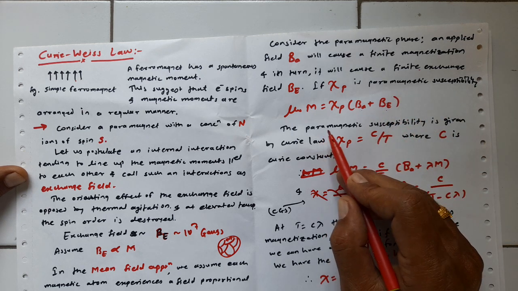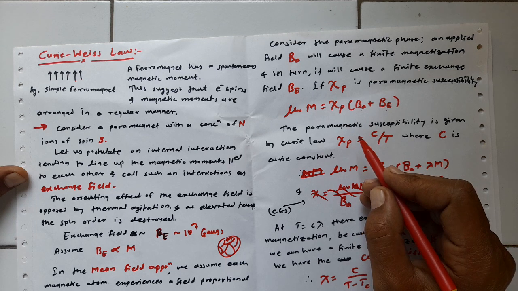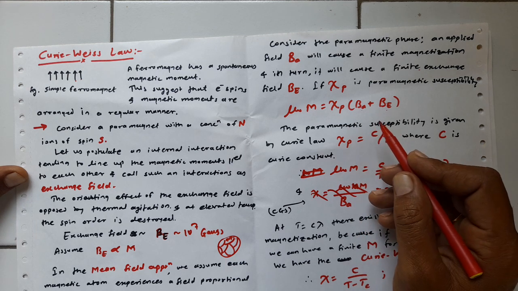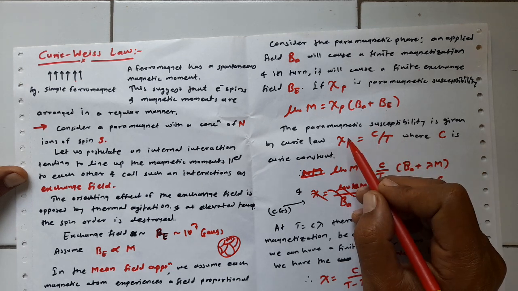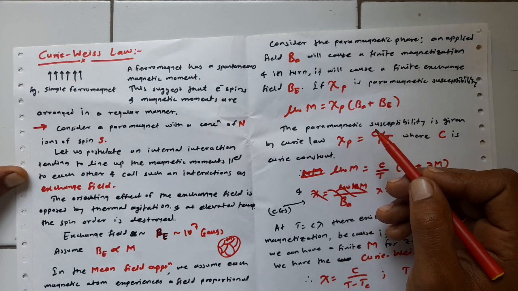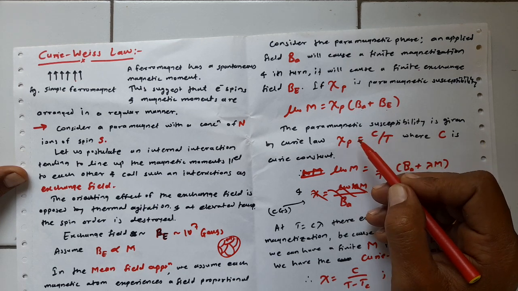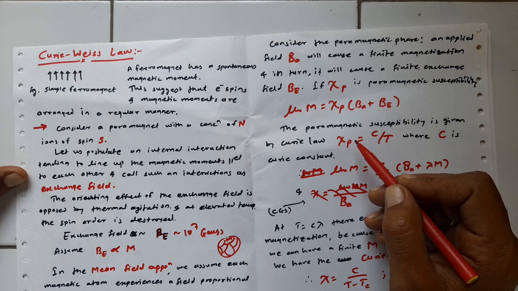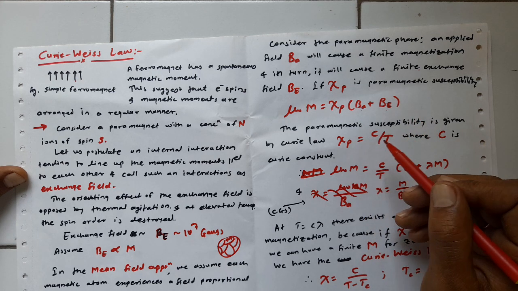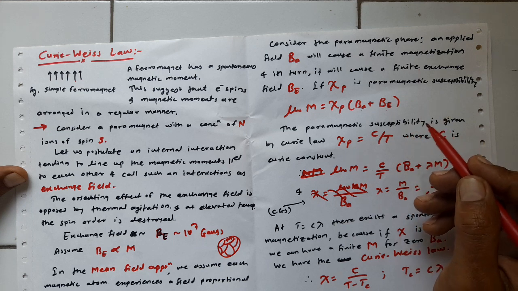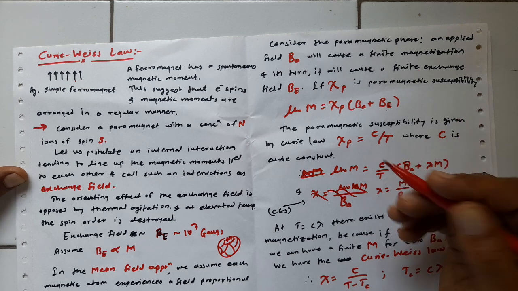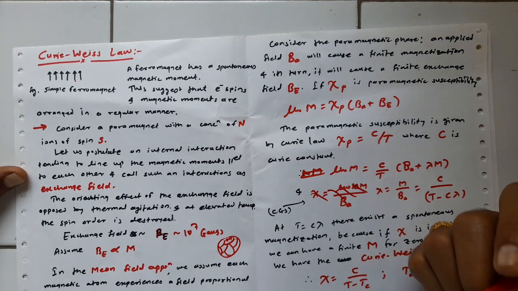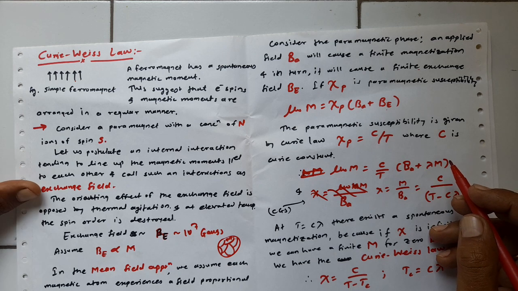The magnetization is equal to a constant susceptibility times the field only if the fractional alignment is small. This is where the assumption enters that the specimen is in the paramagnetic phase.